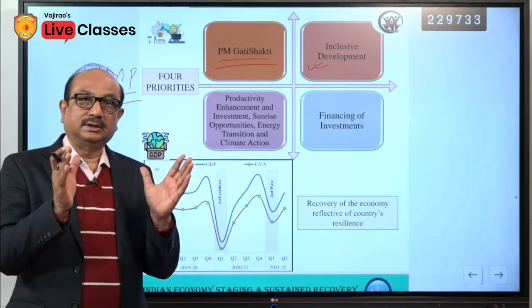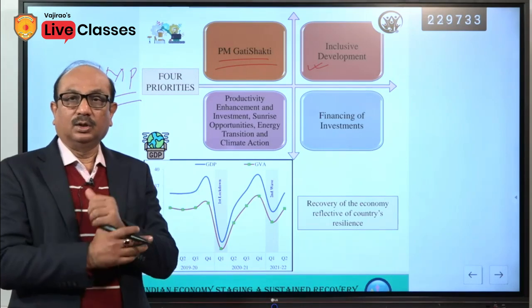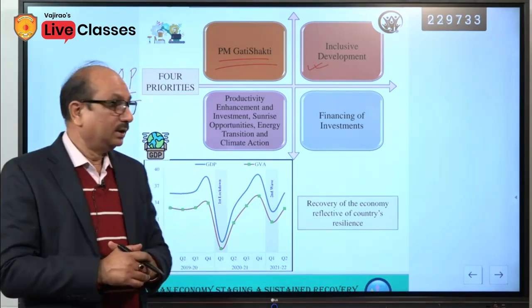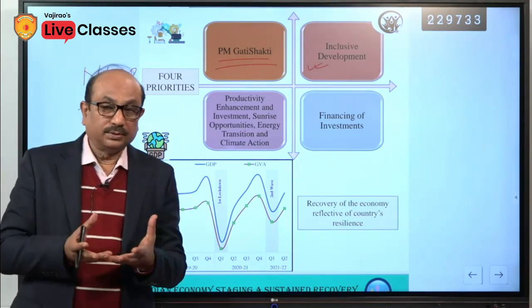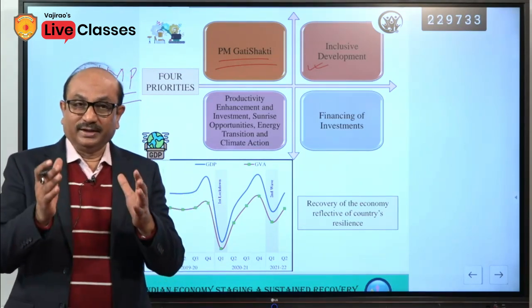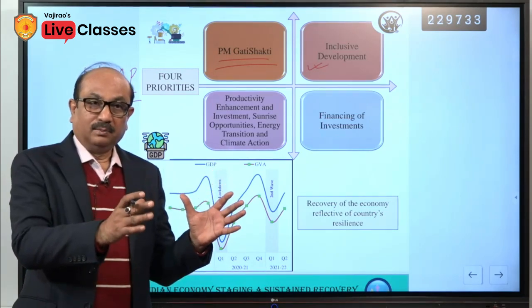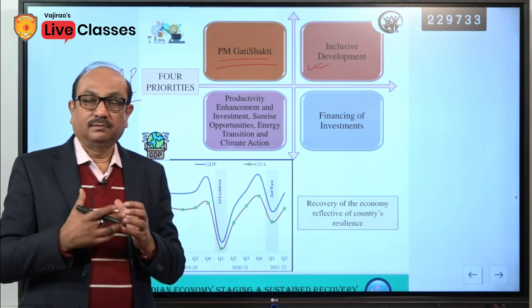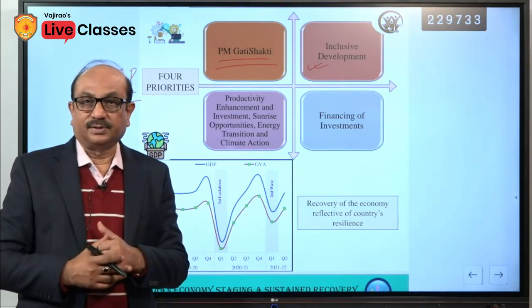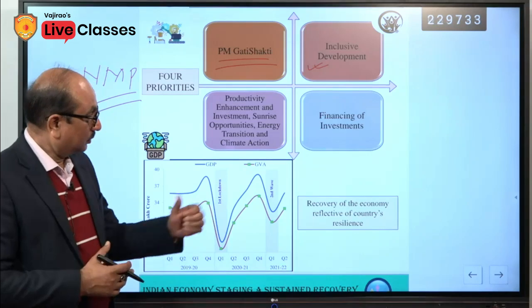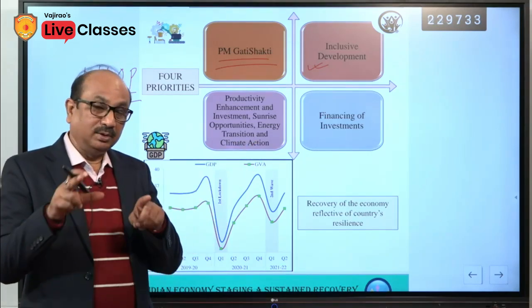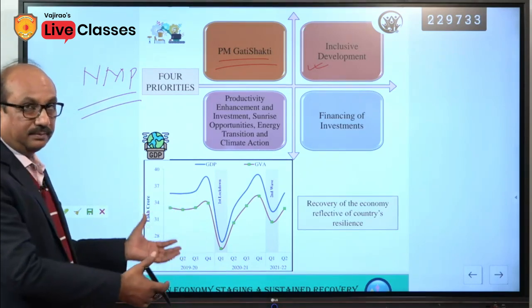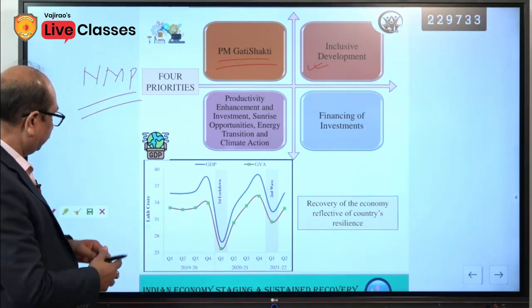Around 37 to 38 lakh crore expenditure has been decided under this budget by the government. So, it is not a small amount. How to finance, how to mobilize the resources to raise funds to meet these financial objectives? That is why financing of investment has also been a priority of the government, and they have adopted the mechanism. In the same chapter we will discuss.